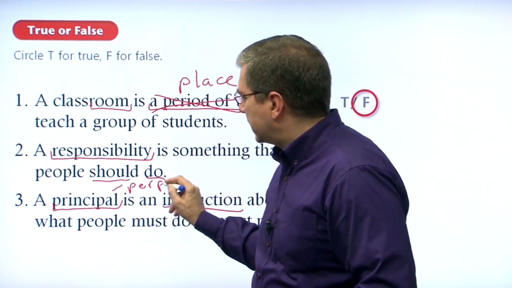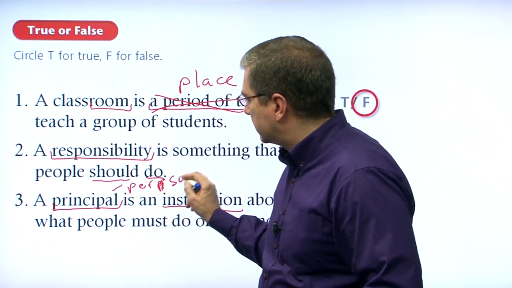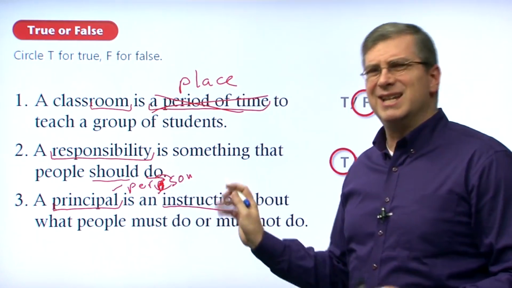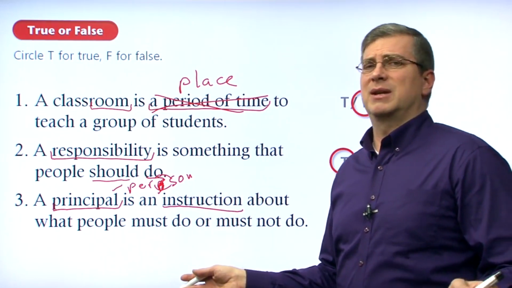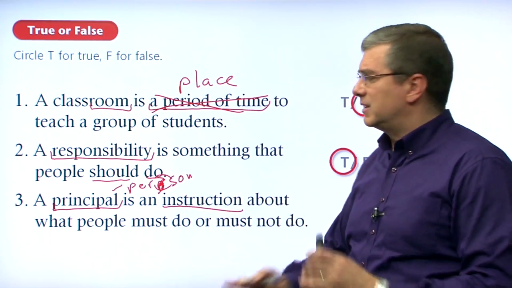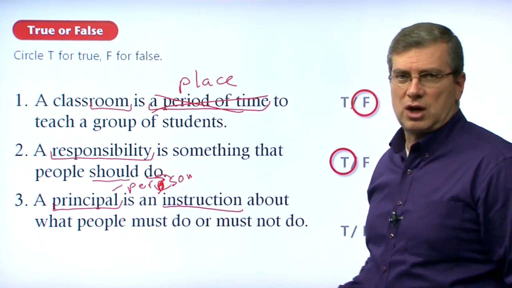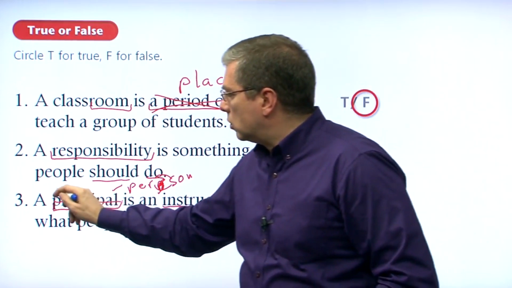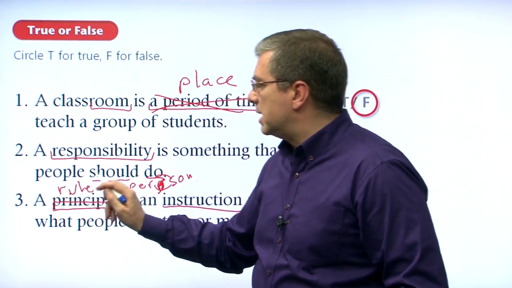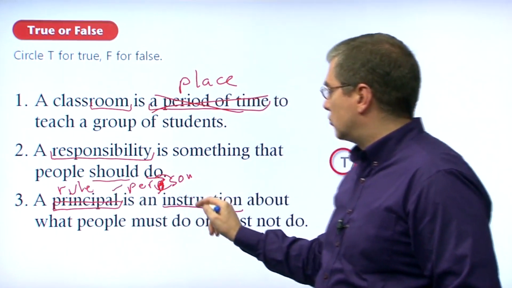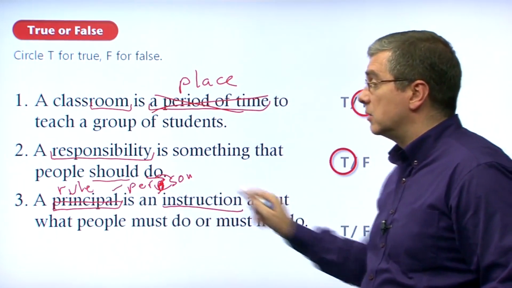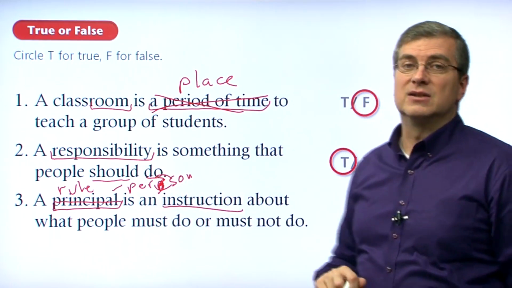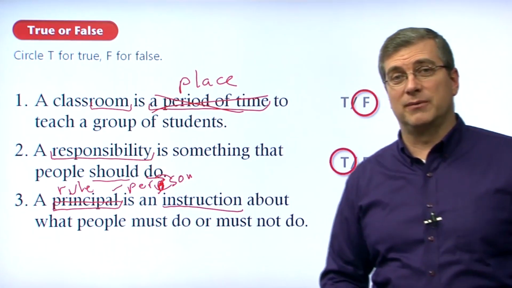A principal is a person. Sorry about that P, just join these two together. Okay, person. A principal is a person, not an instruction. That doesn't make sense. So this sentence is not true. A person is not an instruction. A person is a person, okay? If we changed principal to rule, then this sentence would be correct. A rule is an instruction about what people must do or must not do. That's true. But we have to change the sentence to make it true, so the sentence is false. Okay, that wraps up the vocabulary section.